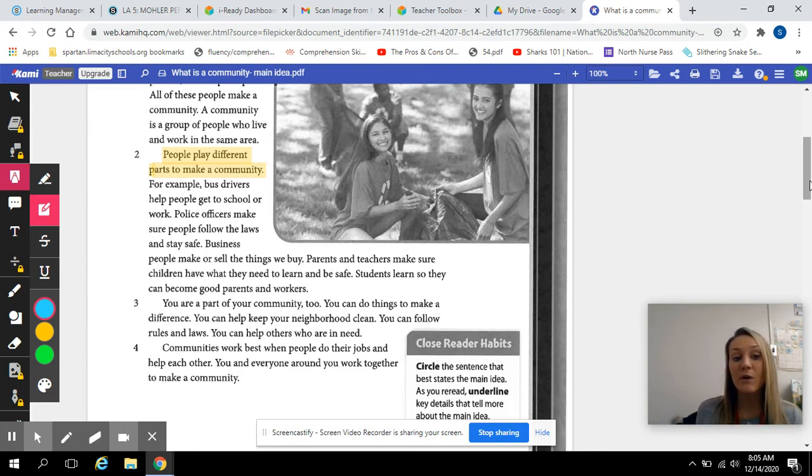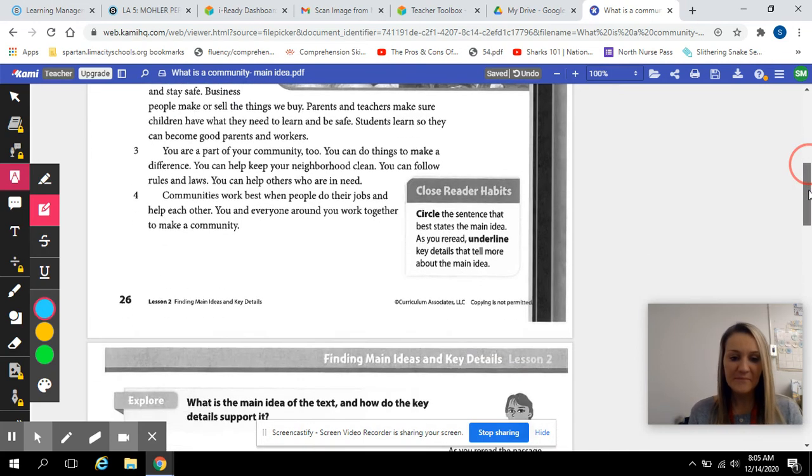Well, the first one I see is that bus drivers help people get to school or work. That is definitely a part of a community, a person who plays a part in a community. So I need you to also find one. What is a person or a job that plays a part in the community? Okay, find one of those and highlight it.